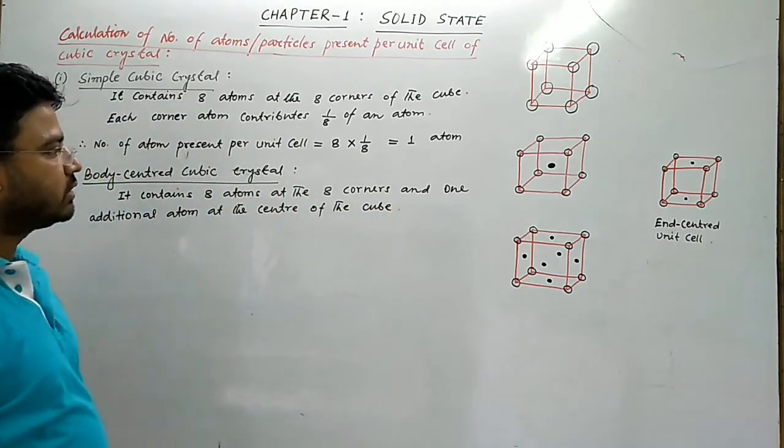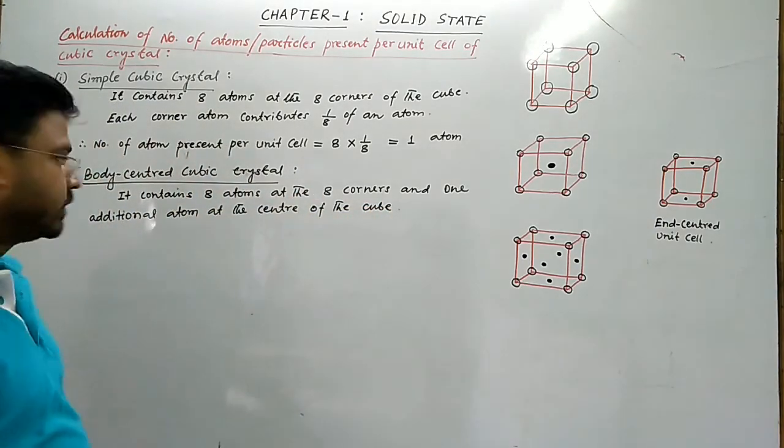It contains 8 atoms at the 8 corners and 1 additional atom at the center of the cube.